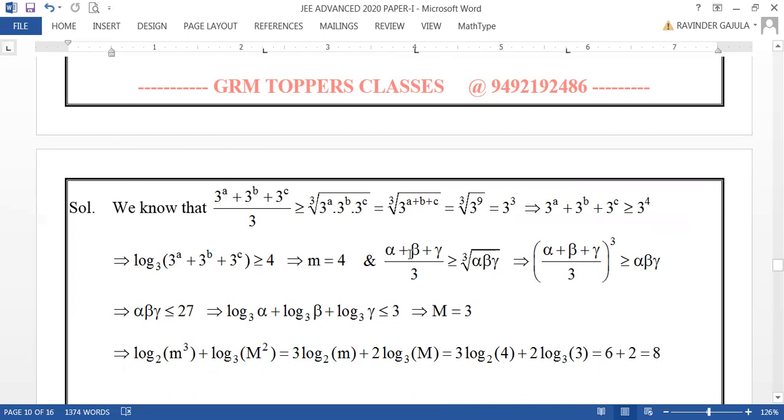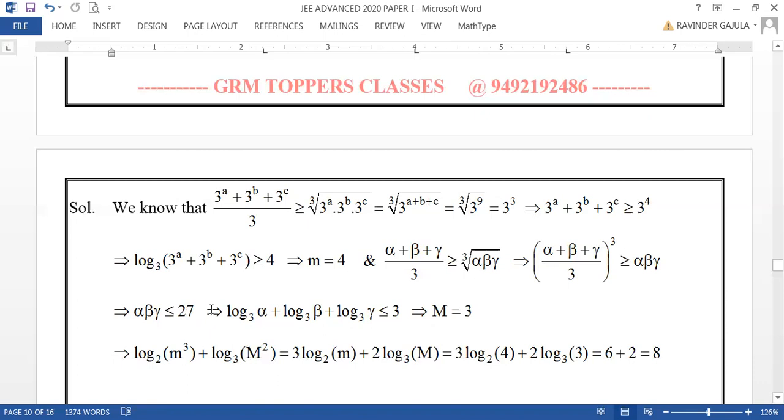So 3 cube is greater than or equal to alpha, beta, gamma. So that alpha plus beta plus gamma by 3 whole cube is greater than or equal to alpha, beta, gamma, which is less than or equal to 27. Because here alpha plus beta plus gamma by 3 directly can be taken as 3, here no need of writing this one. Like 3 cube is greater than or equal to alpha, beta, gamma. So that alpha, beta, gamma is less than or equal to 27.